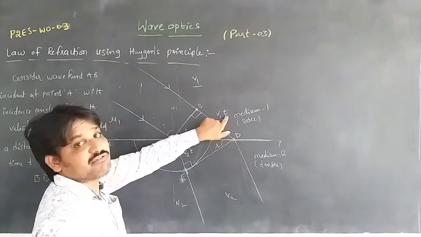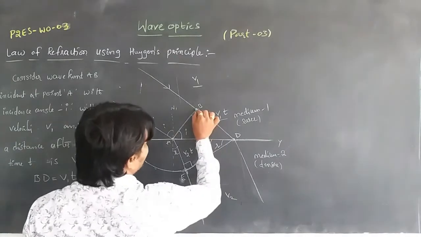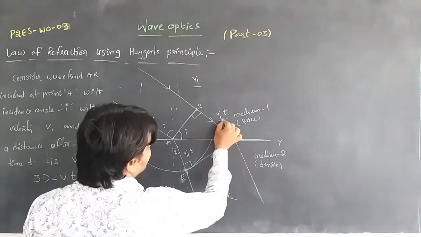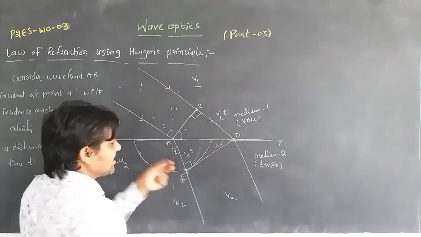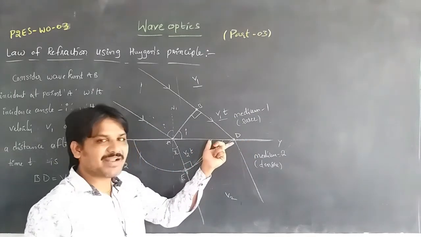Wavelets means secondary waves. The wavelets at point B reach D, covering v1 t. Whenever light is incident from the rarer medium to the denser medium, the surface refracts the wavefront.